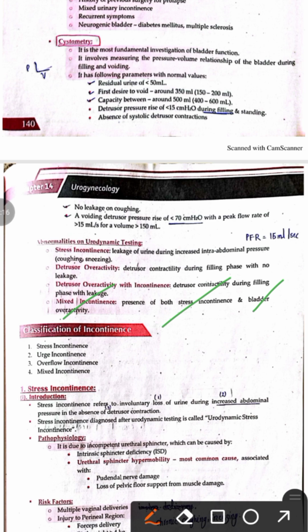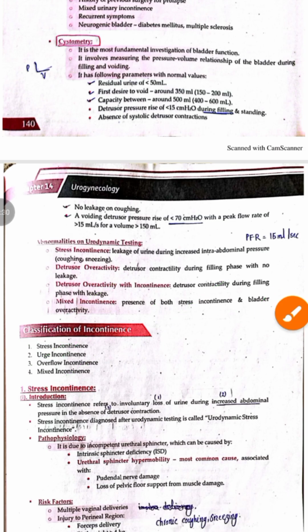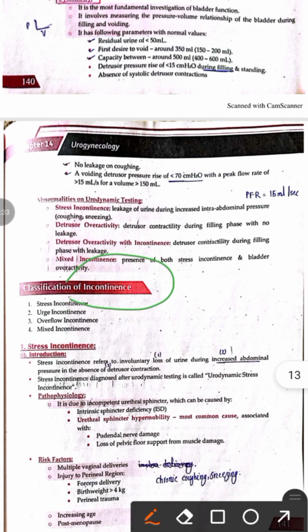Now let's talk about the classification of the incontinence. Urinary incontinence is divided into stress incontinence, urge incontinence, overflow incontinence, and mixed incontinence. Incontinence means the inability to hold urine. In the classification, the first and most important is the stress incontinence.